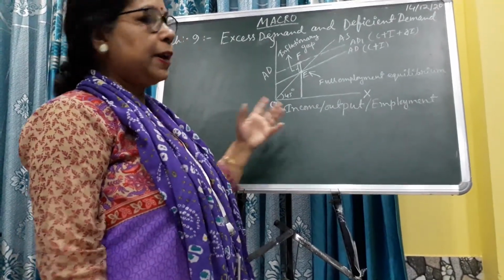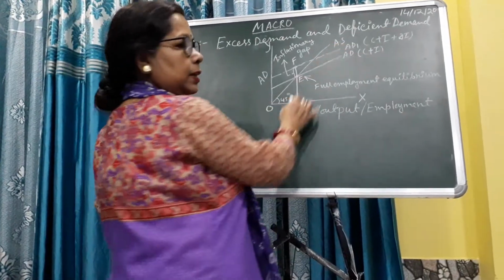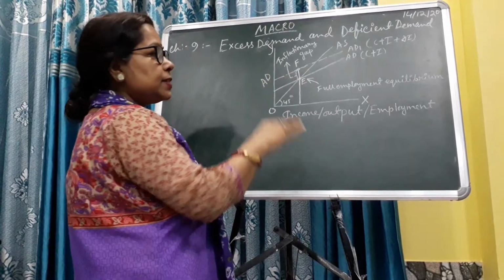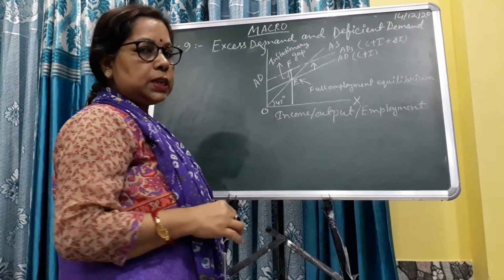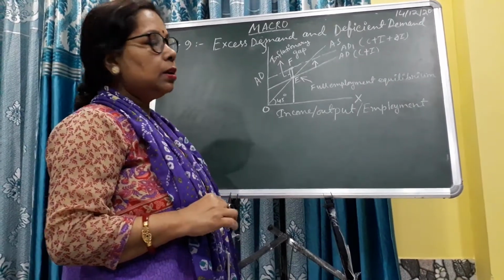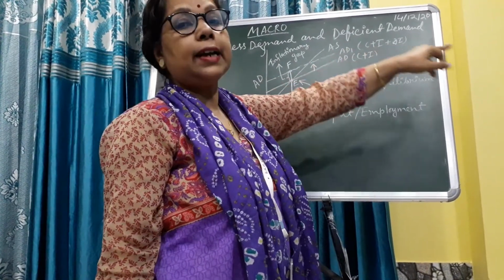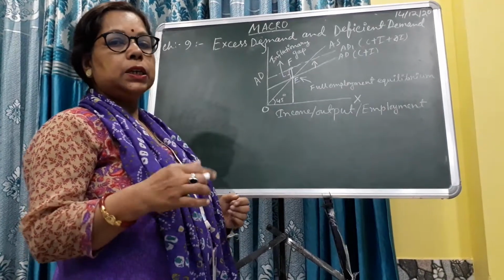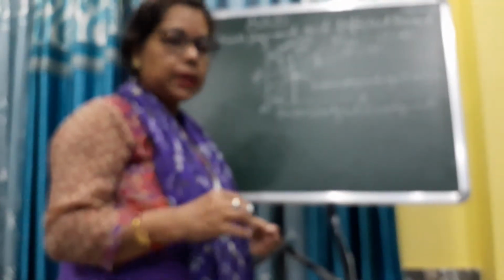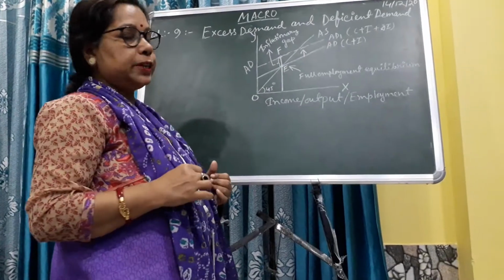Now we have another aggregate demand line here, AD1. This means that aggregate demand increases. This means excess demand is created in the economy. Why? Because of an increase in investment; the components are consumption plus investment plus delta I. Delta I means increase in investment. That's why aggregate demand increases. So excess demand is created in the economy, and the AD line shifts upward.